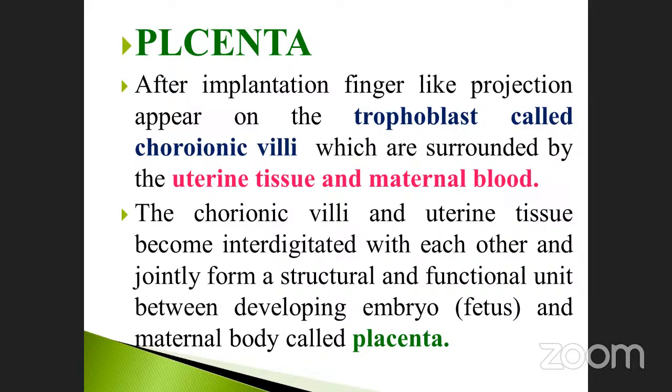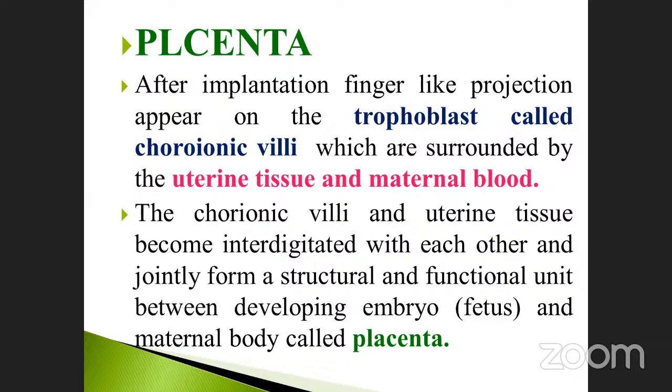That is called chorionic villi. After implantation, finger-like projections appear on the trophoblast called chorionic villi, which are surrounded by uterine tissues and maternal blood. Note it down. Villi is surrounded by uterine tissues and maternal blood.